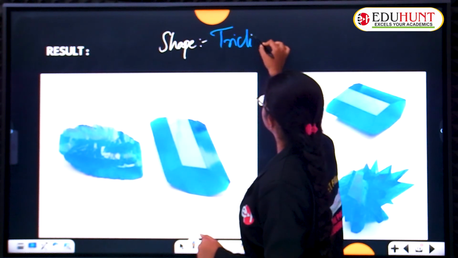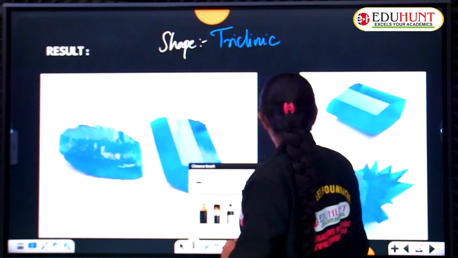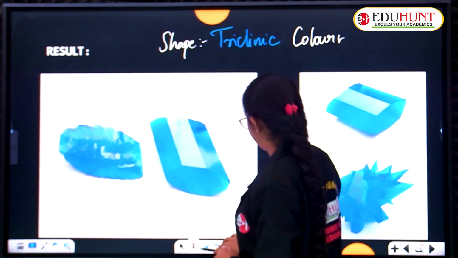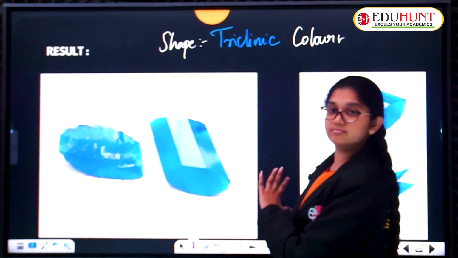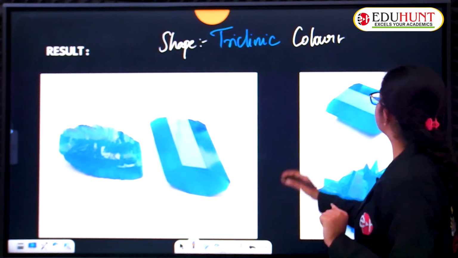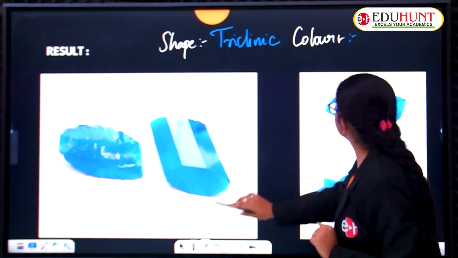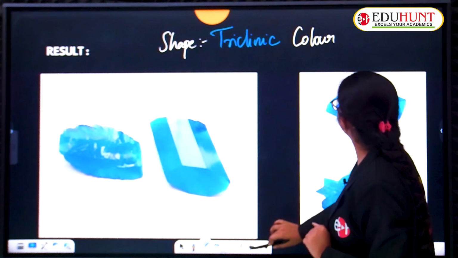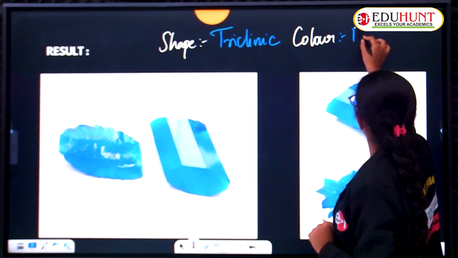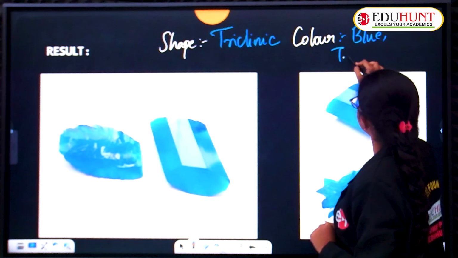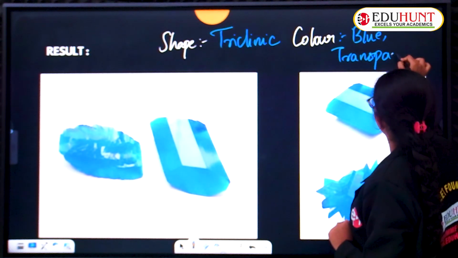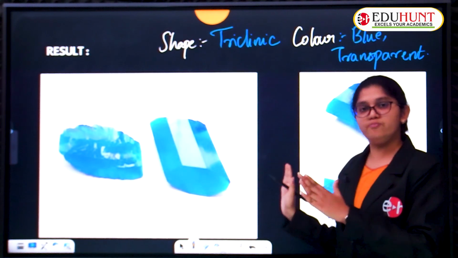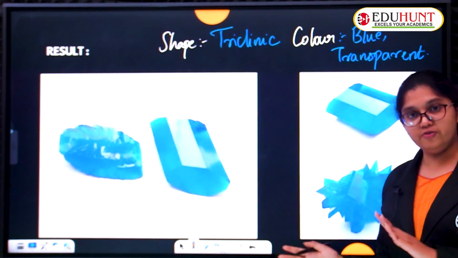We get the triclinic shape, and also the color of this pure copper sulphate, what is that? It is blue. Yes, it is blue, and also it is transparent. You know why? The crystals are in transparent formations. So the beautiful crystals of pure copper sulphate are obtained after the process of crystallization.